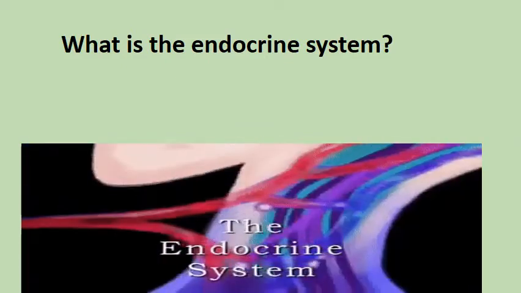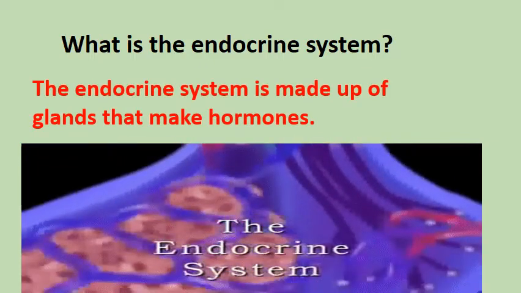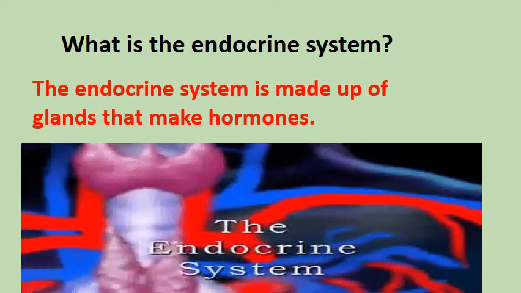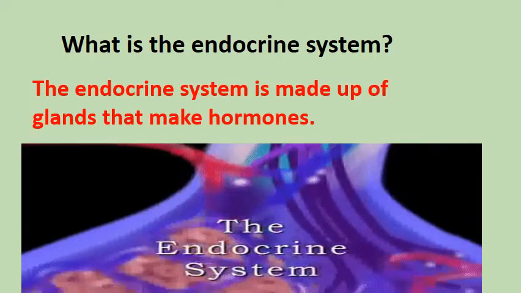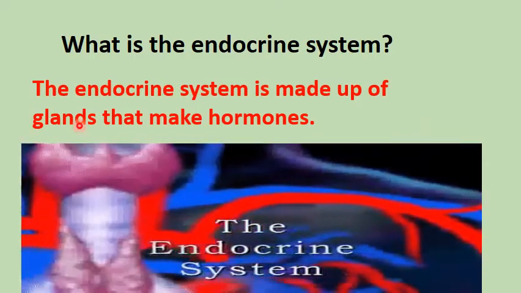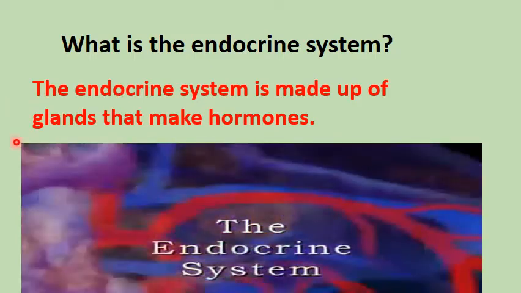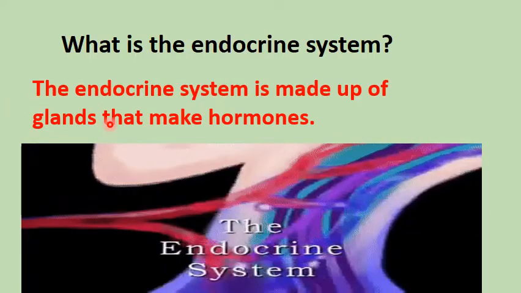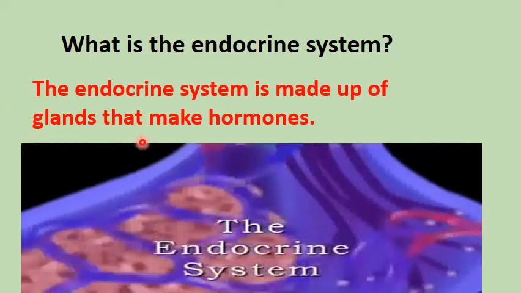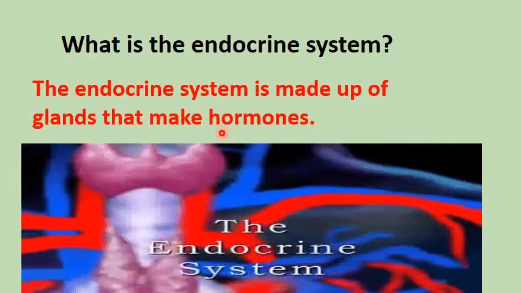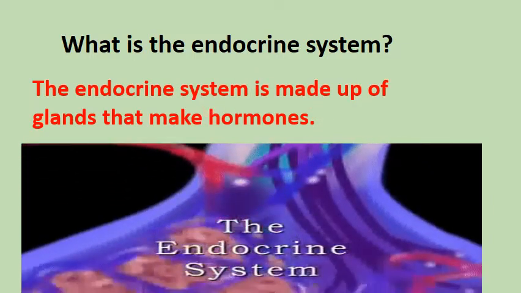The endocrine system is made up of glands that make hormones. Mainly when we mention the endocrine system, we should always remember that it's made up of glands, called غدد in Arabic, and that makes hormones, that secretes hormones.